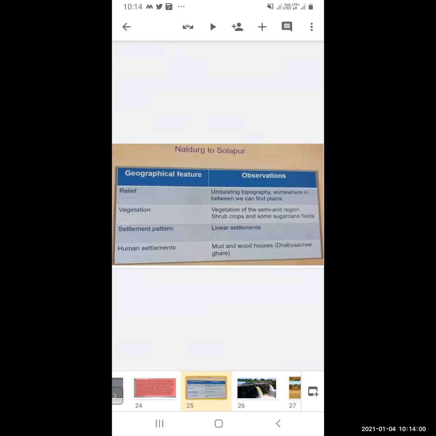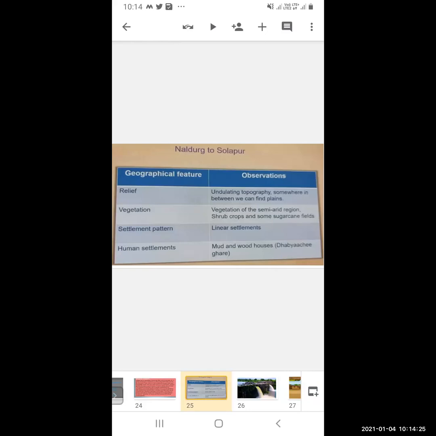Sometimes it is high, sometimes it is low, and sometimes they can form hills, slopes. Then they can find the plain. And the vegetation is semi-arid region. Semi-arid means not too much water is required for that vegetation, and not very little either. Minimum water is required for the plants to survive.